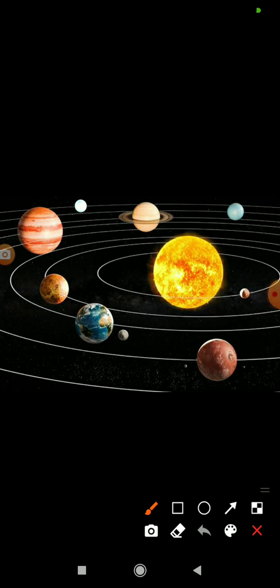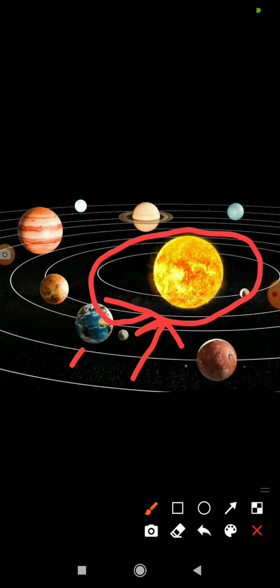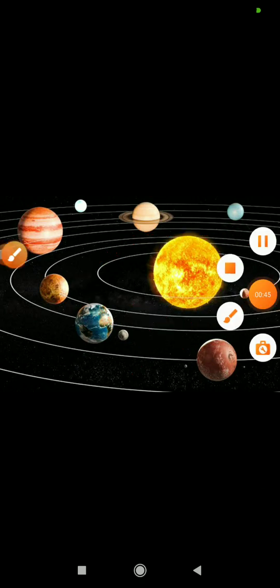In our previous video, we studied that the Sun is the center of the solar system. The 8 planets, including the Earth, move around the Sun in fixed paths, and these fixed paths are called orbits. The shape of these orbits is neither a circle nor an oval, but it is elongated. As you can see in this picture, this path is what is called an orbit, and the shape of the orbit is elongated.